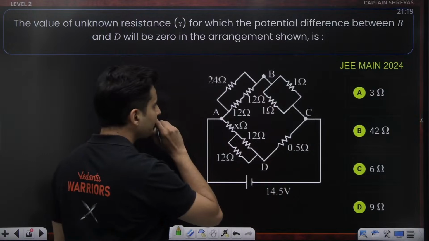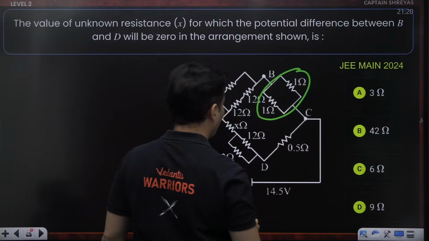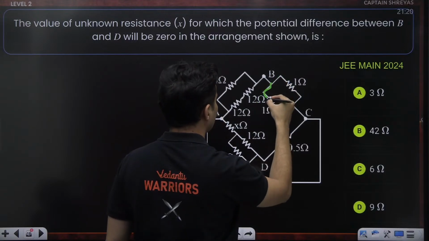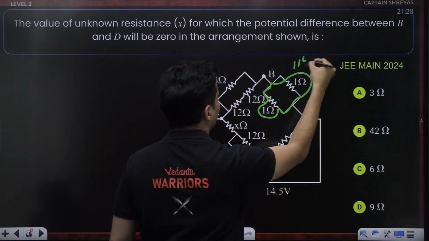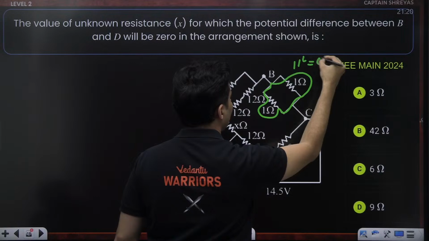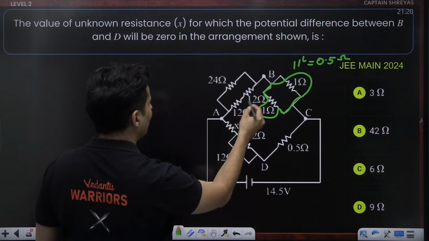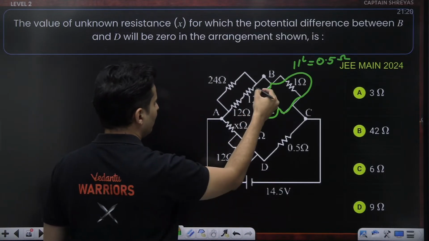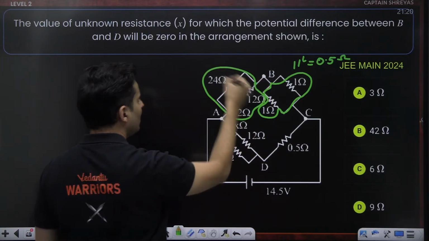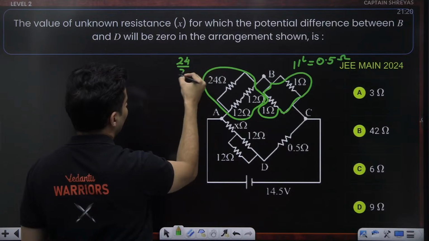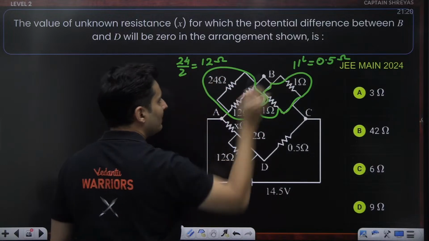Let's figure it out. First, what is the resistance between points B and C? It is just 1 ohm in parallel with 1 ohm. In parallel, you divide, so 1 by 2, which is 0.5 ohms. Now this is 12 and 12, which is 24, and 12 and 12 is 24. If one takes these together, 24 and 24 in parallel will be 24 divided by 2, which is again 12 ohms. So what is the ratio? The ratio is 12 is to 0.5.